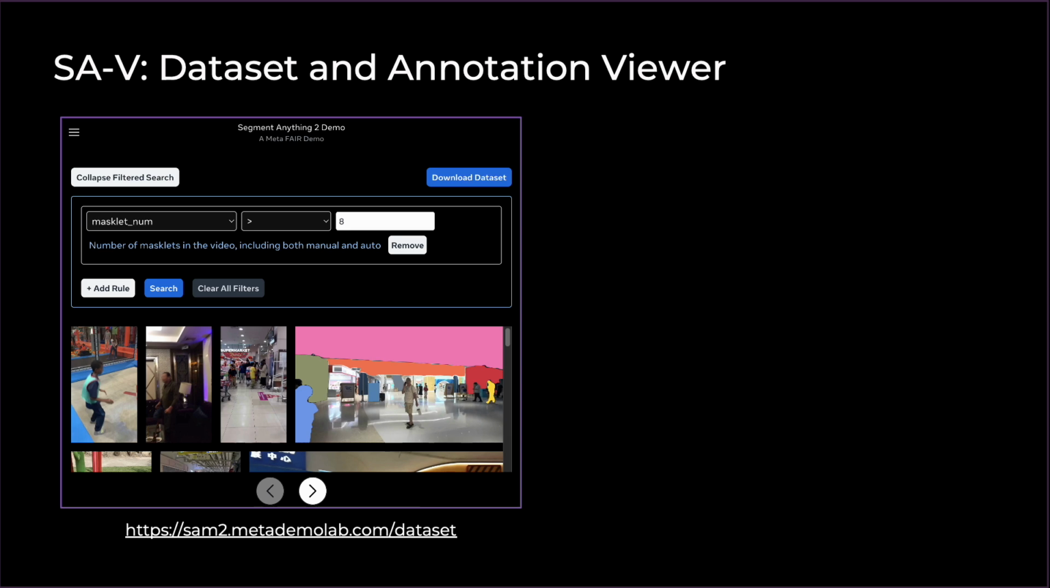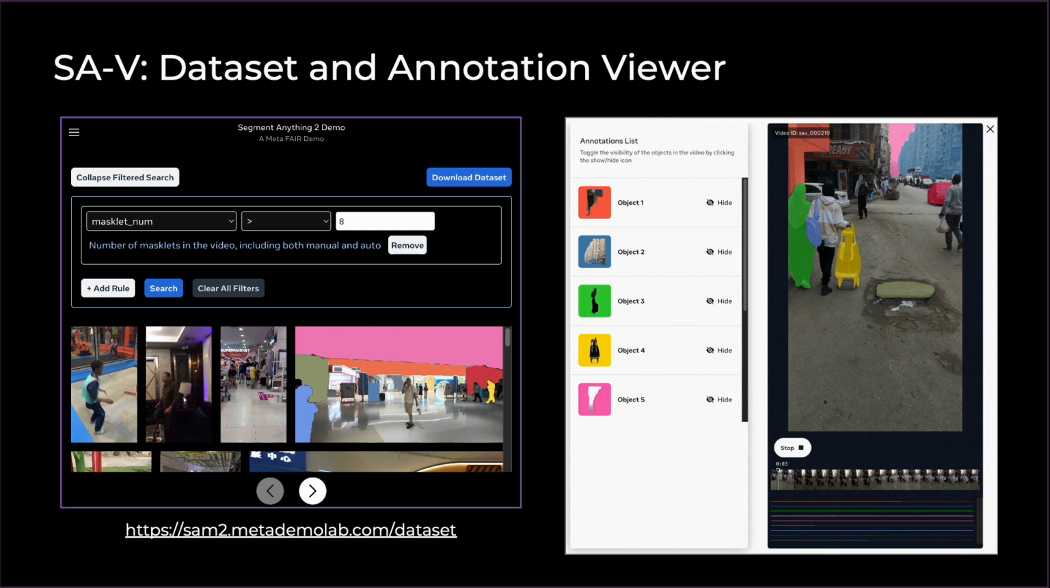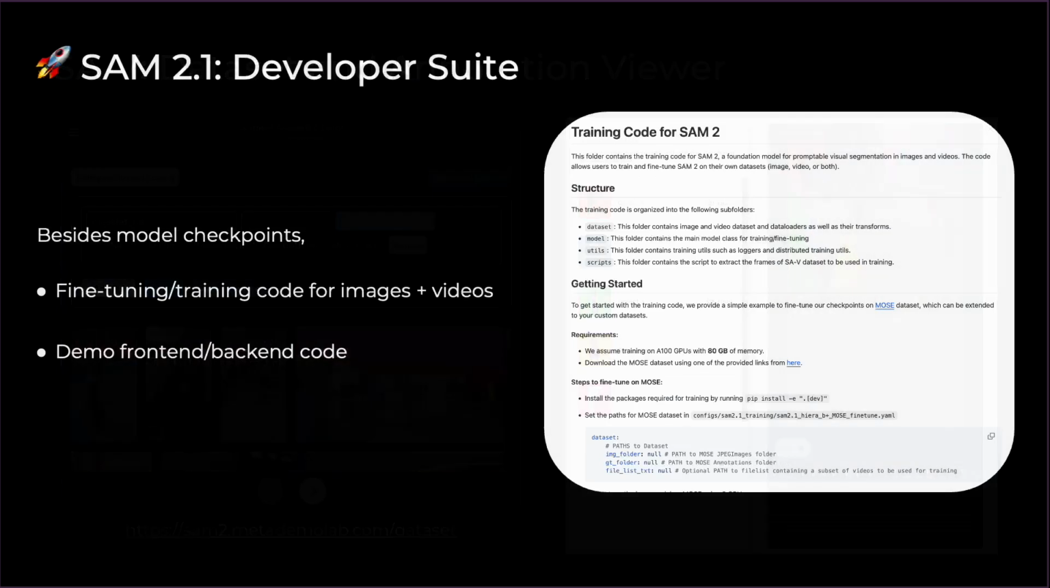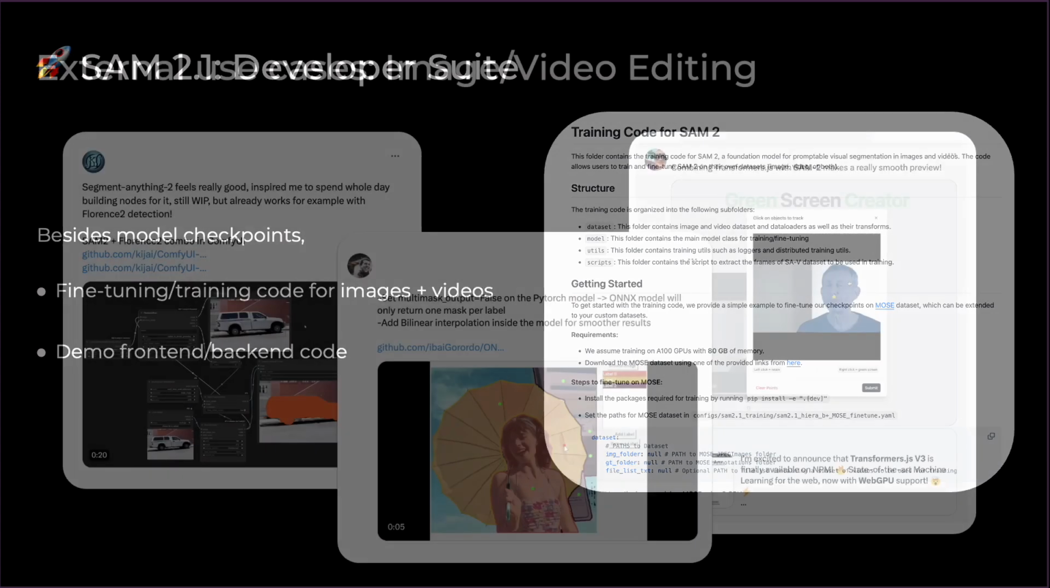Also, as a part of the launch, we released a very cool dataset visualizer. It allows you to visualize the data and annotations. You can also visualize when the objects become included in the UI, and you can filter in various ways. It's very cool. Please check it out. As a part of the SAM 2.1 release, as I mentioned, we also released the developer suite, which includes code for the demo backend and front end, as well as training code to help the community build even more easily.